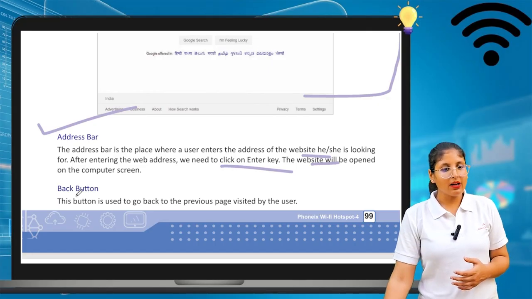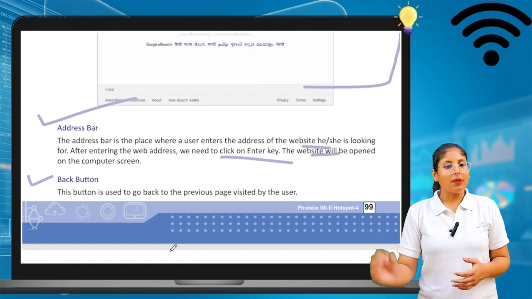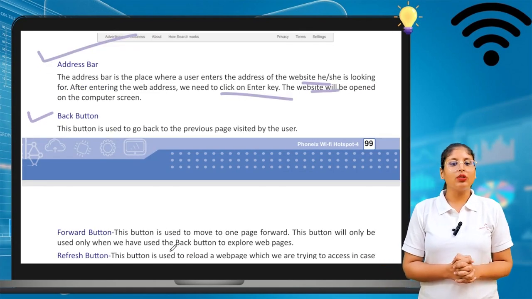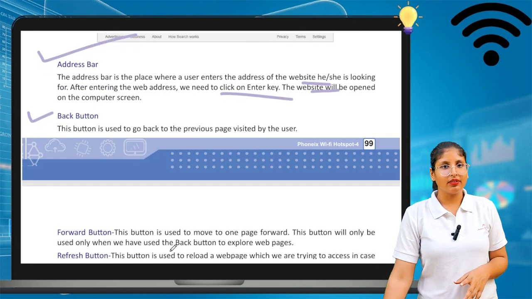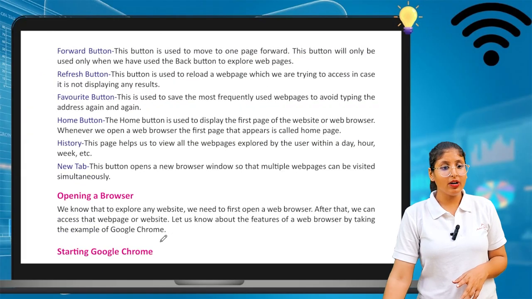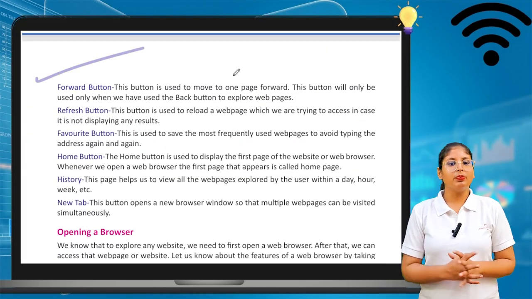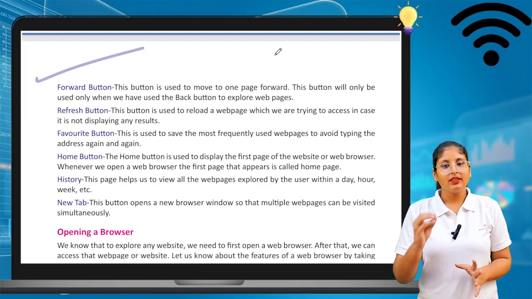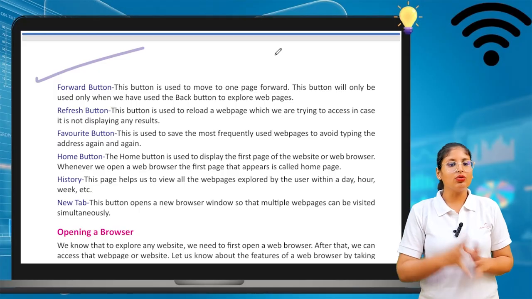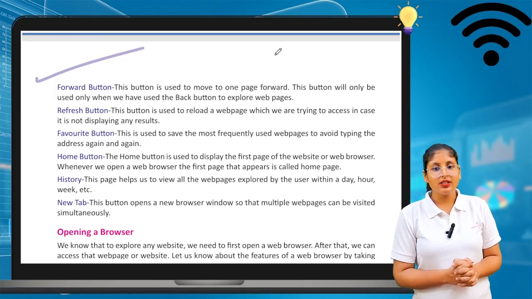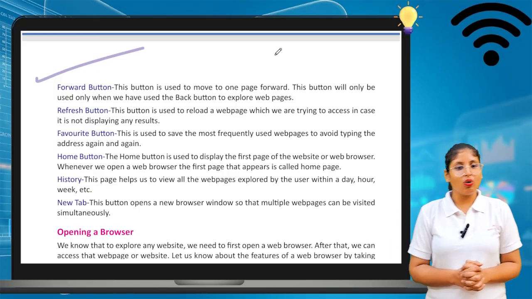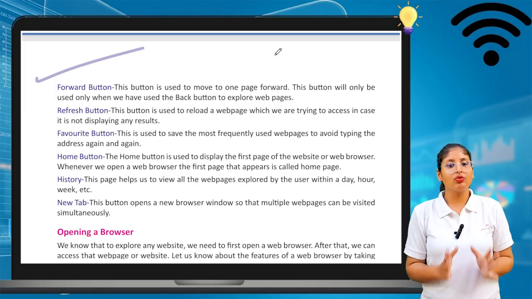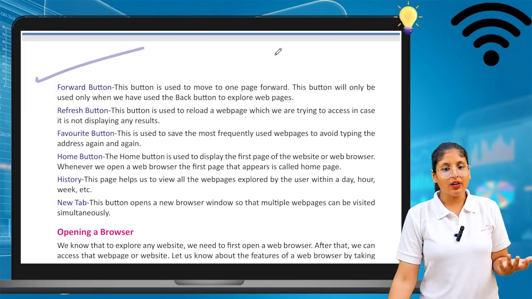Now the back button is also there. This button is used to go back to the previous page visited by the user. The forward button is used to move one page forward. This button will be used only when we have used the back button to explore the web pages. Then we will use the forward button.